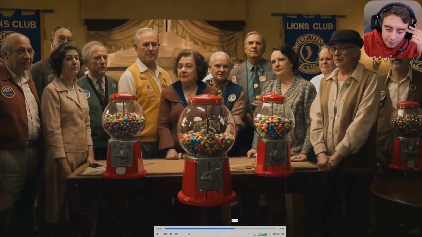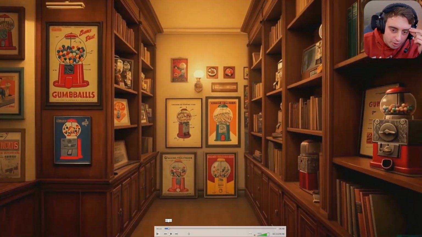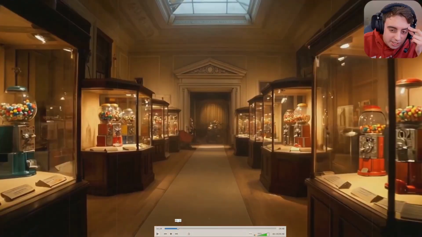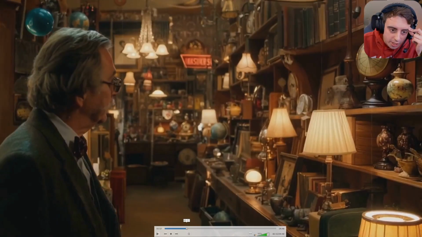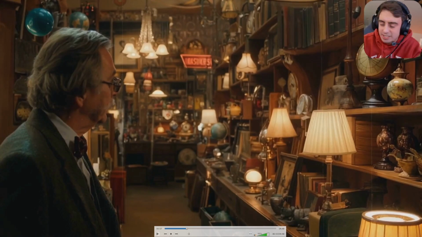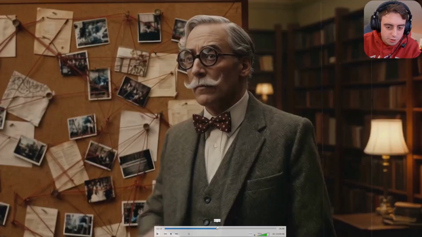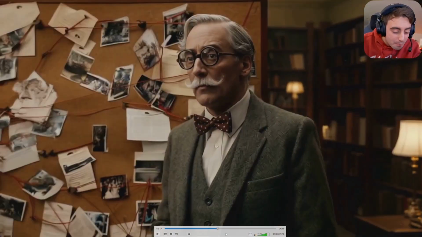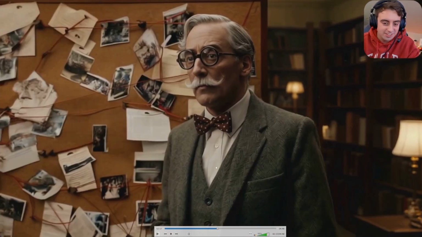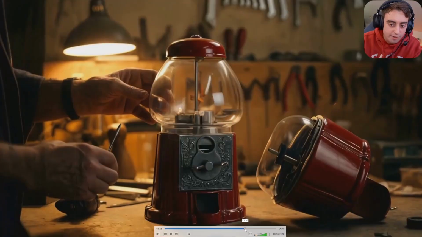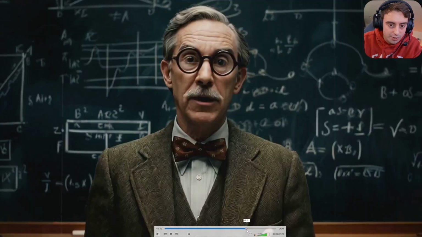And it also did this film grain effect too, which you could see throughout it. Obviously, we're talking about the past here, so that does make sense. And it gave us a consistent character as well. I don't know if you guys picked up on that, but obviously there's this old man. He's like an investigator of these Gumball technologies, right? And he's telling us the story. And, you know, he changes quite frequently, but it did about as good as it could, keeping this guy consistent. He has the same clothing, the same glasses, mustache, hair, relatively speaking. Obviously, the AI video generator is not going to be able to do it perfect, but it's not too bad. It's reasonable, I think.